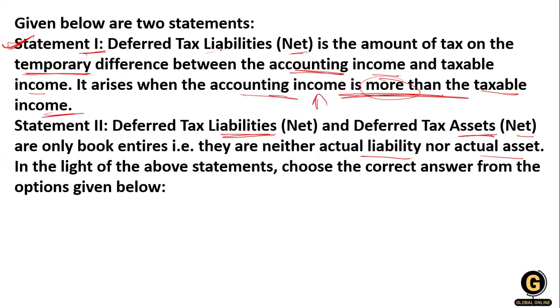But statement number 2 is wrong: deferred tax liability and deferred tax assets are not only book entries, they are neither actual liability nor actual asset.